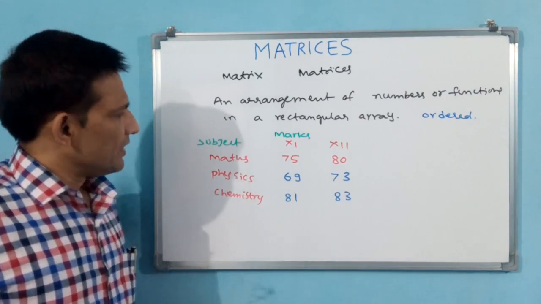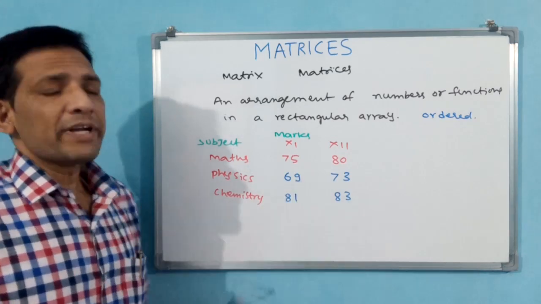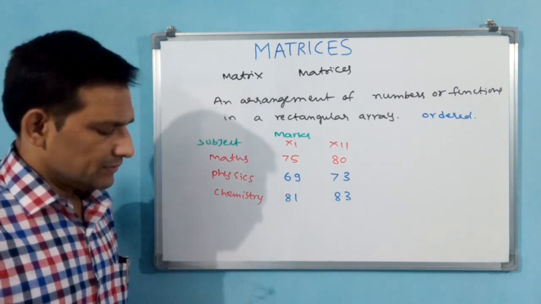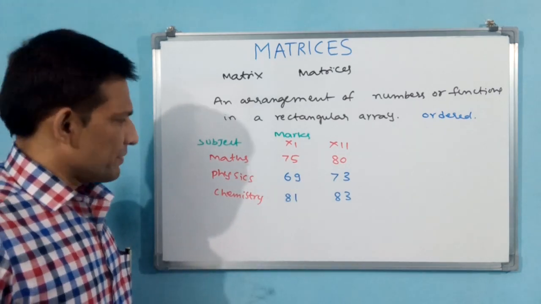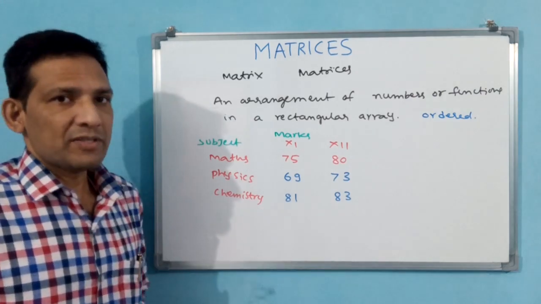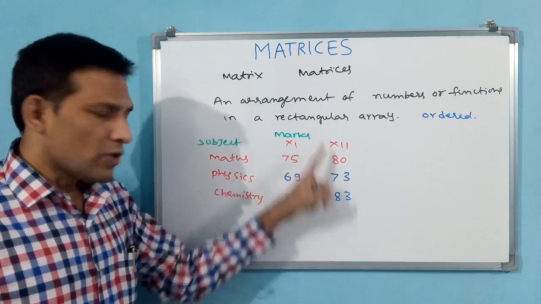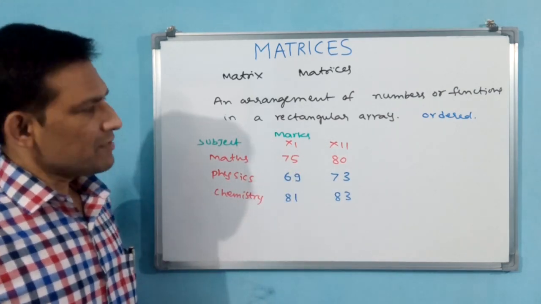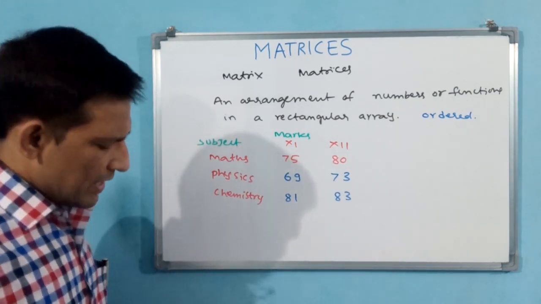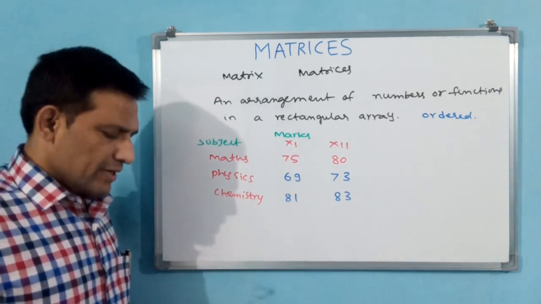Now, we also can represent this in matrix form. You see how I am representing. This may be the best example. Why? Because here 3 rows have come, but 2 columns only are there. That is why this will be the best example. Let me show this in matrix form.